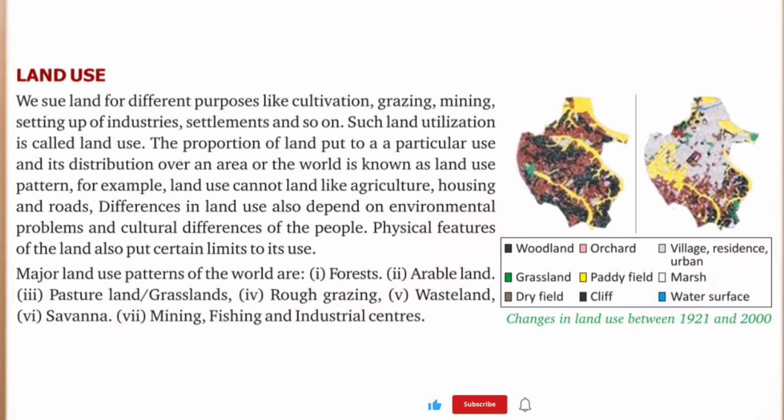Land use. We use land for different purposes like cultivation, grazing, mining, setting up of industries, settlements and so on. Such land utilization is called land use. The proportion of land put to a particular use and its distribution over an area or the world is known as land use pattern. For example, land is used for agriculture, housing and roads. Therefore, differences in land use also depend on the environmental conditions and cultural differences of the people. Physical features of a land also put certain limits to its use.